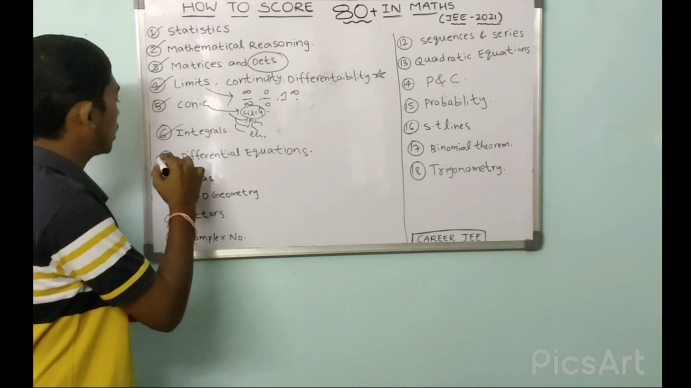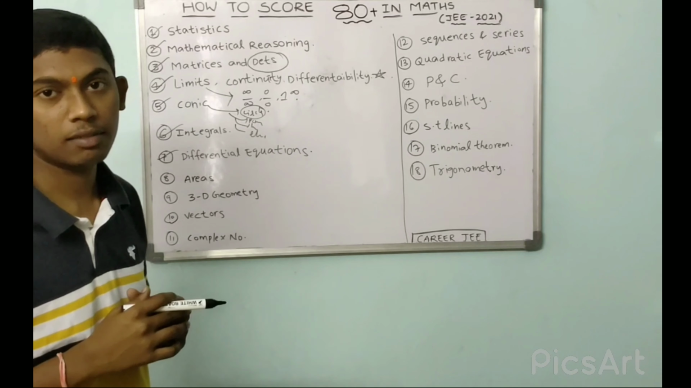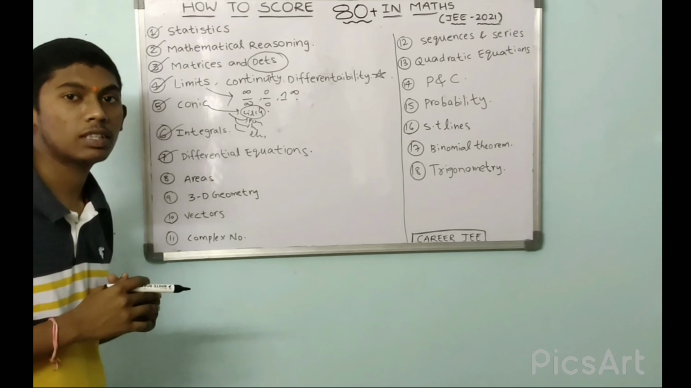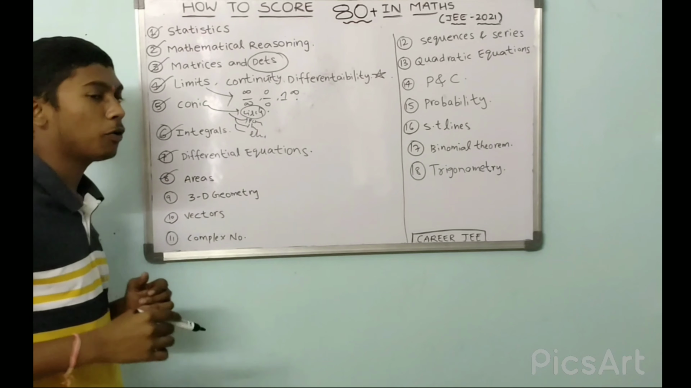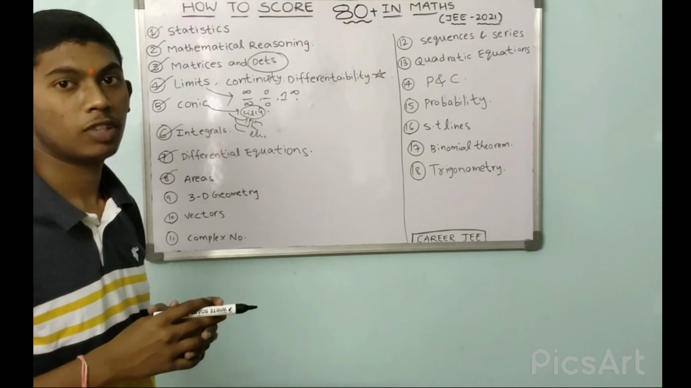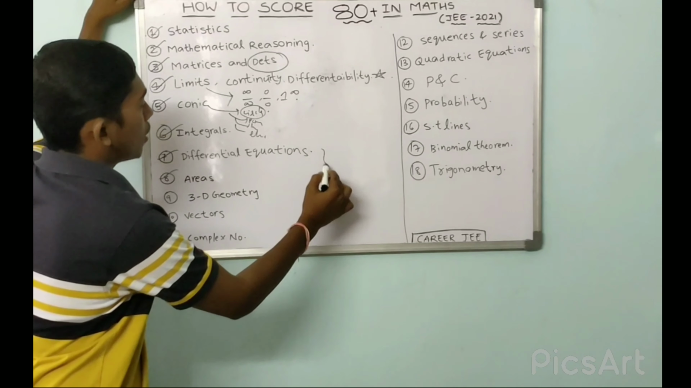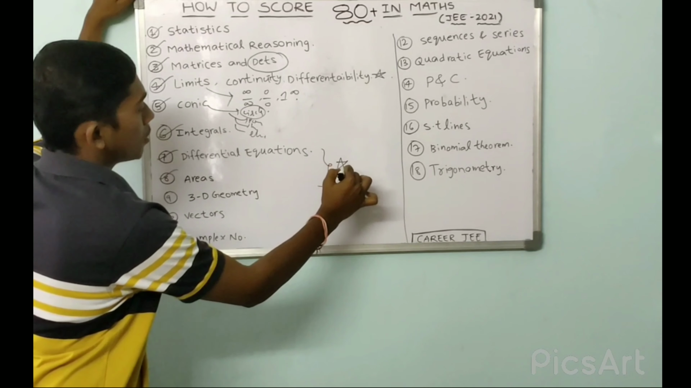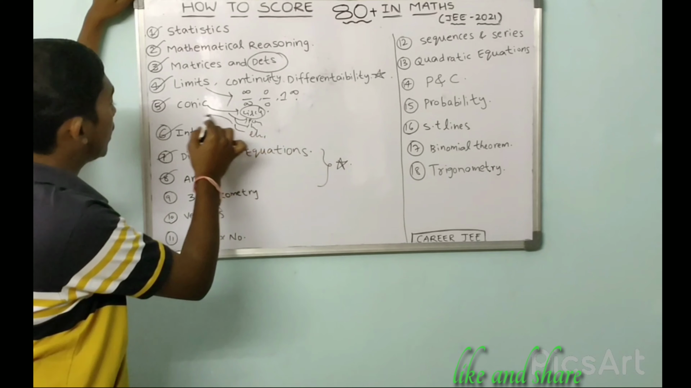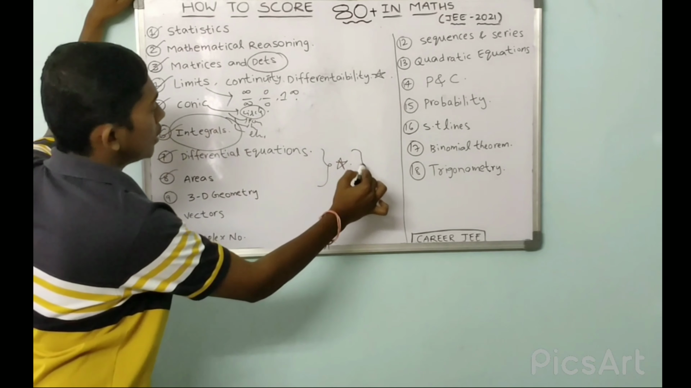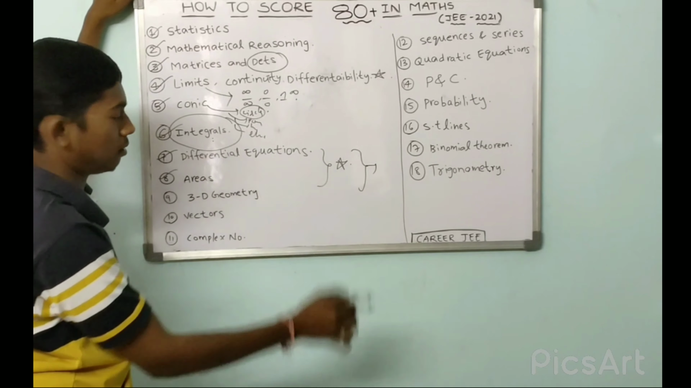And coming to seventh one, differential equations. There are 5 types of differential equations. The most important one is linear differential equation. Coming to areas, we have to know about the curve, upper curve minus lower curve. So these two chapters are most important chapters. If you don't have a concept of integrals, then you cannot get these two chapters. Please learn integrals, then later you can easily get it.